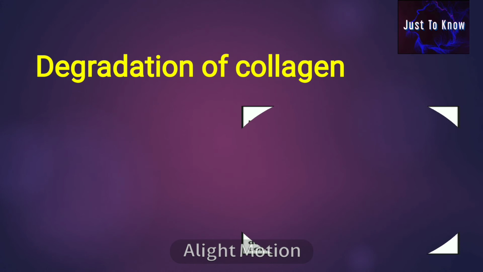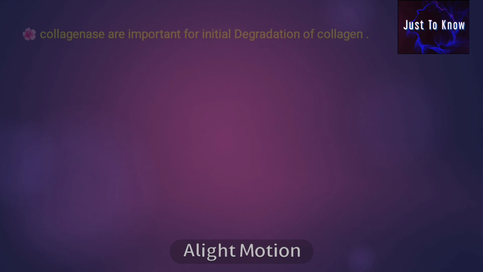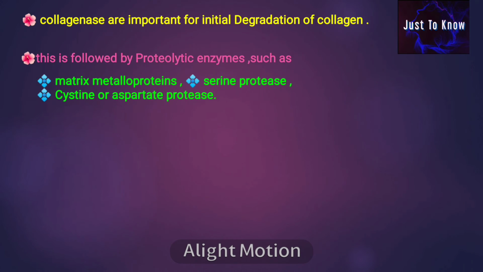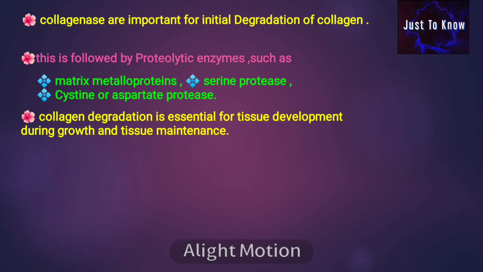Degradation of collagen. Collagenases are important for the initial degradation of collagen. This is followed by proteolytic enzymes such as matrix metalloproteinases, serine proteases, cysteine or aspartate proteases. Collagen degradation is essential for tissue development during growth and tissue maintenance.